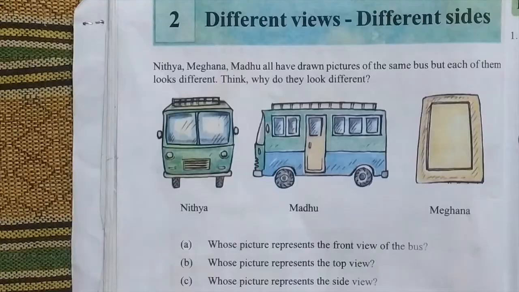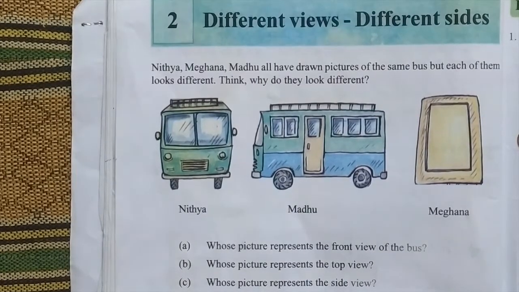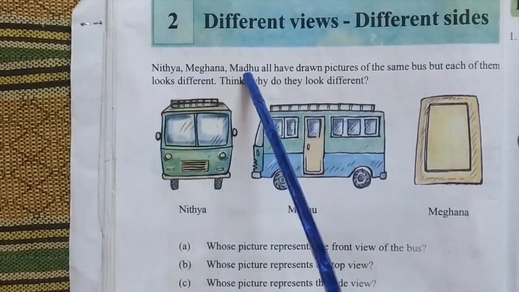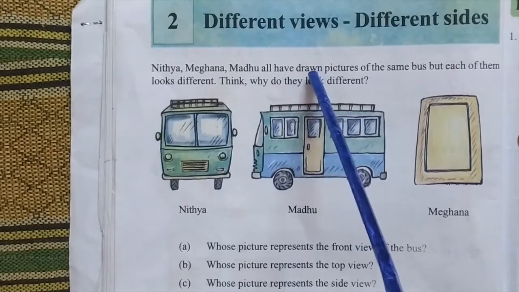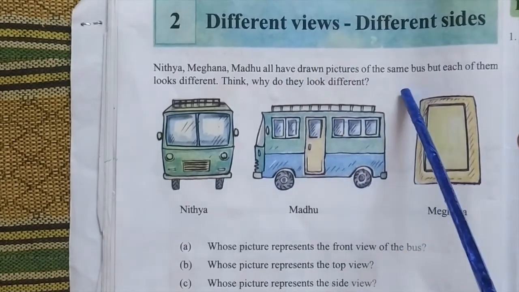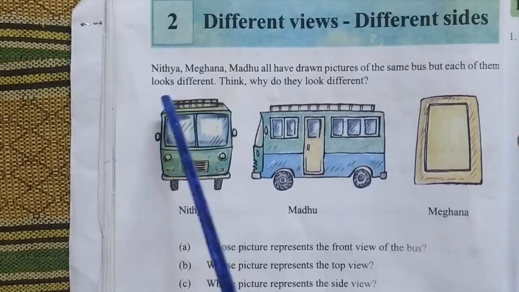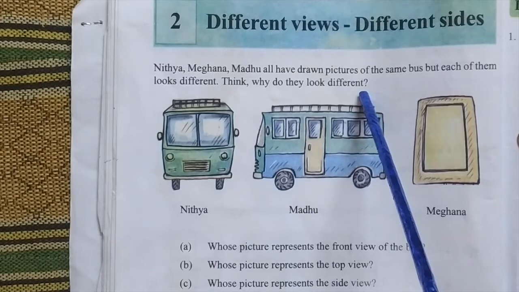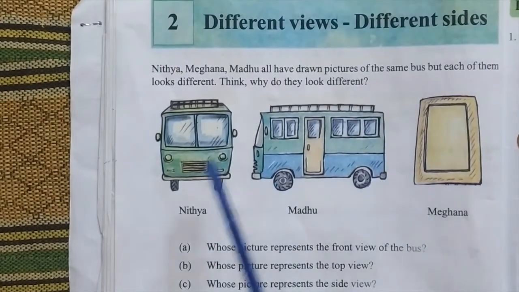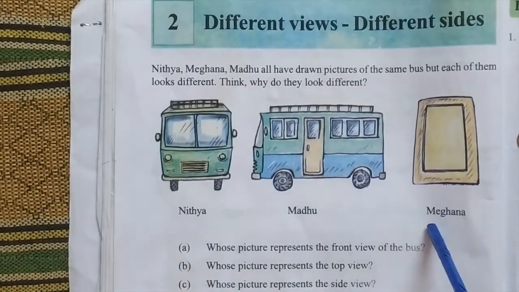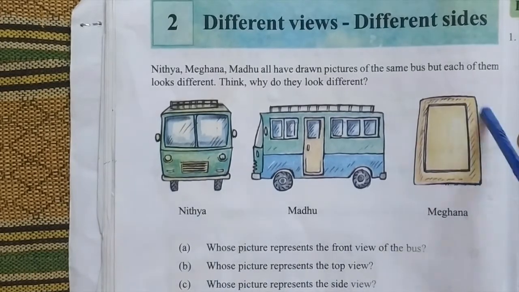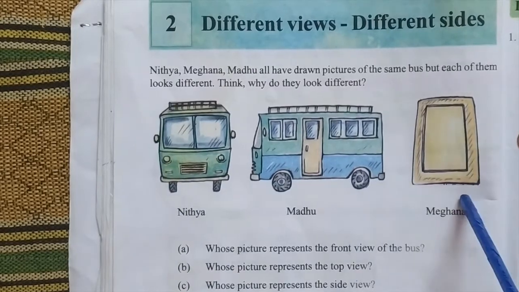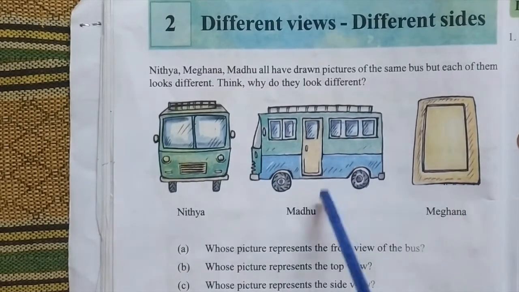Okay, children, now look into the textbook carefully. Nitya, Meghana, Madhu all have drawn pictures of the same bus, but each of them looks different. Think, why do they look different? Here, Nitya, Madhu and Meghana have drawn the pictures. This is the picture of the same bus, but each picture looks different.